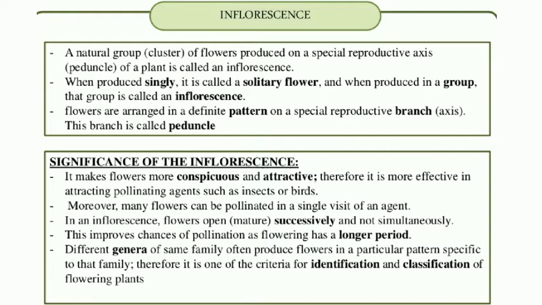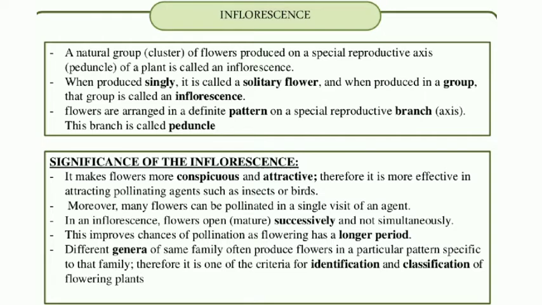For the insects which come for pollination, it is easier to identify the plant, identify the particular species. Moreover, many flowers can be pollinated in a single visit of an agent. Since the flowers are there in a group, once the insect visits an inflorescence, many flowers will get pollinated.